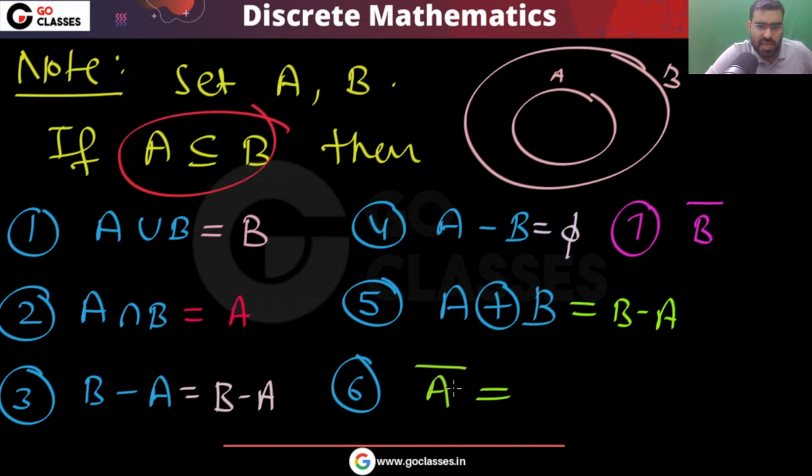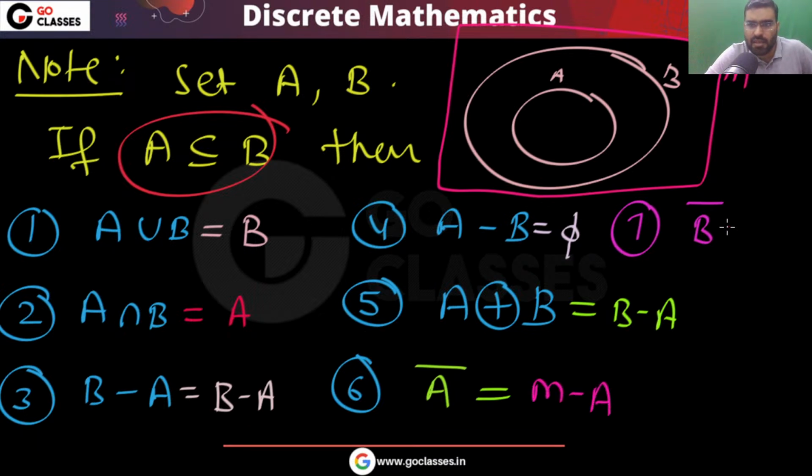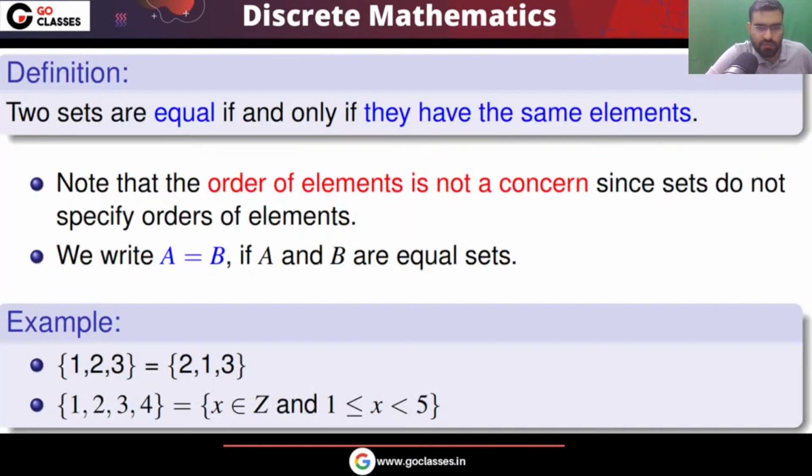We cannot say anything about the complements of A and B, because remember, the universal set can be anything. We don't know. So the A complement is simply M minus A, and the B complement is simply M minus B. Okay, so very simple. Like this you can find out.